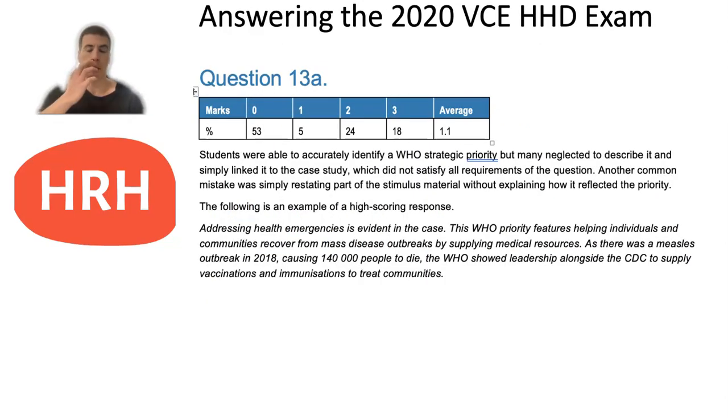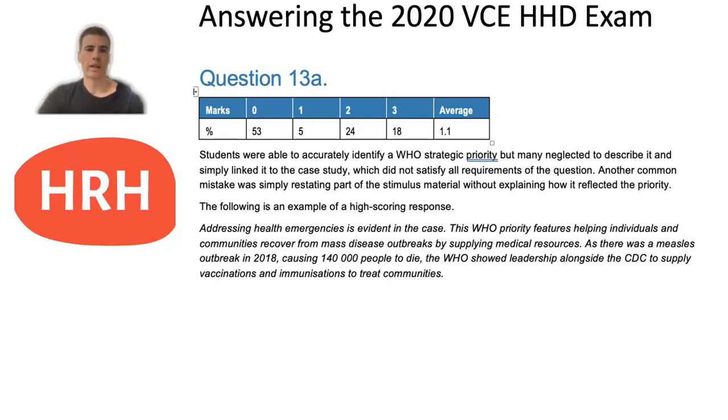Only 18% of the state was able to achieve full marks, and the examiner's report mentioned that many students were able to accurately identify a WHO strategic priority, but many neglected to describe it and simply linked it to the case study, so that didn't satisfy all requirements of the question. They said another common mistake was simply restating part of the stimulus material without explaining how it reflected the priority.